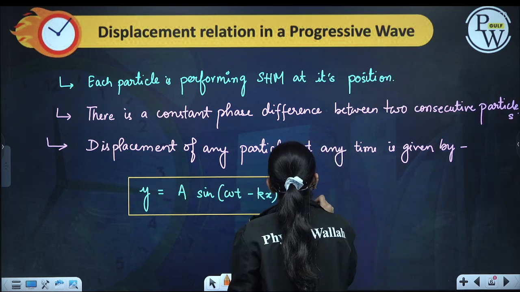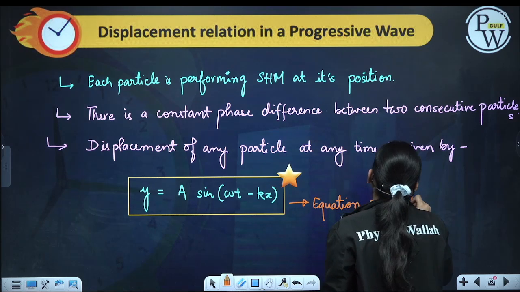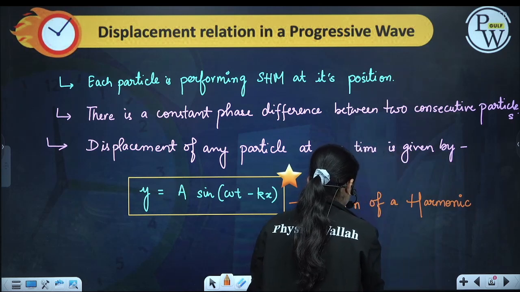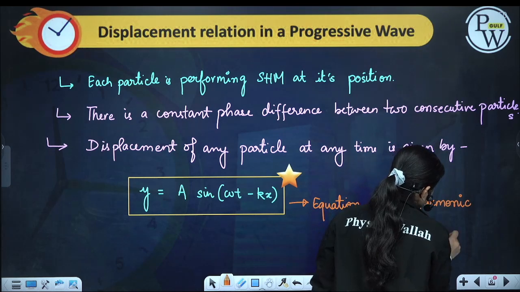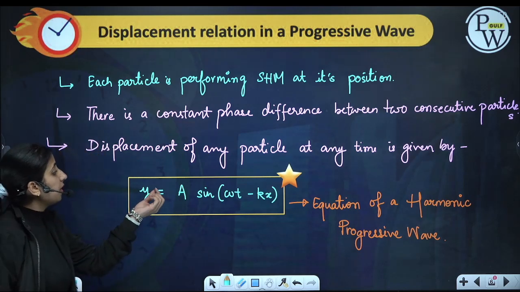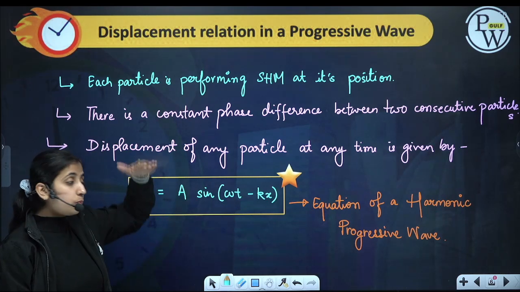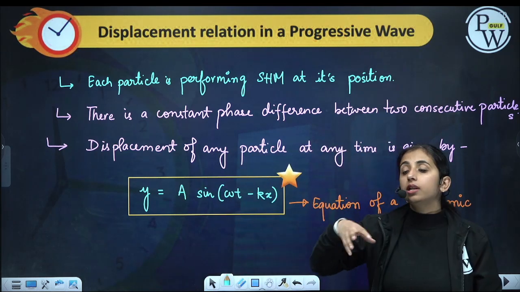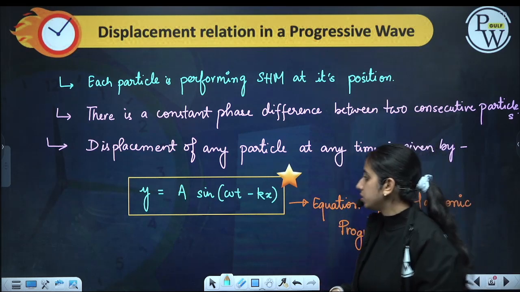Okay, this is the equation of a harmonic progressive wave, that a particle which is present at x will be at displacement y at time t. So if my particle is present at distance x from the origin and at time t I am watching its position, then y will be its displacement from the mean position.